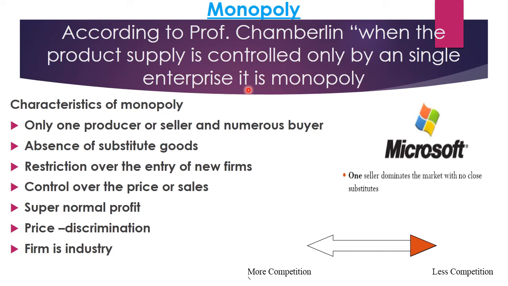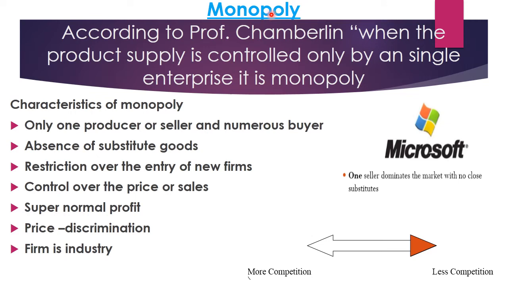Now let us see the definition, that is when the product supply is controlled only by a single enterprise, it is monopoly. Now one more definition by Stigler, that is only one enterprise is the seller of the goods or products, that is only one firm which is selling this type of goods, so that is called monopoly.